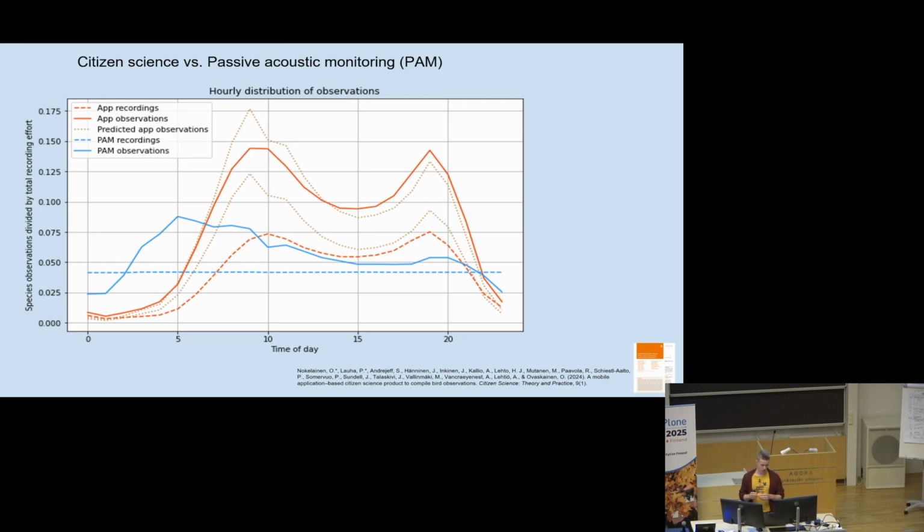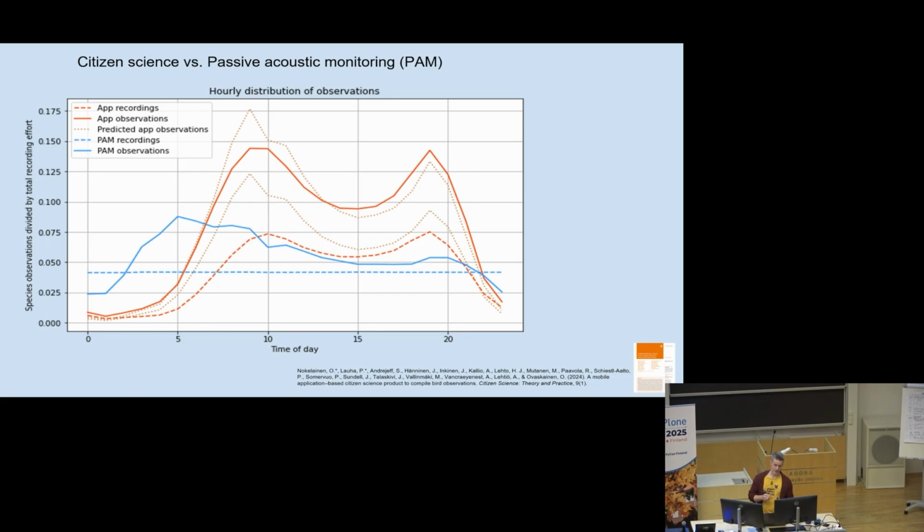Of course people don't stay out throughout the day, or apparently some do because the line doesn't go to zero, but most people sleep during the night, and then we get most recordings during the daytime, so in the morning around 10 a.m. and in the evening around 7 p.m. And of course, the majority of the bird detections then also come from those times when people have done most recordings. So this activity pattern looks very different than what we observe from the passive acoustic monitoring data.